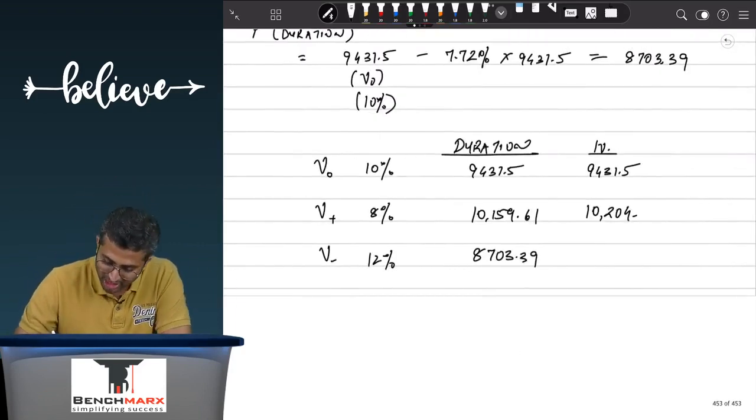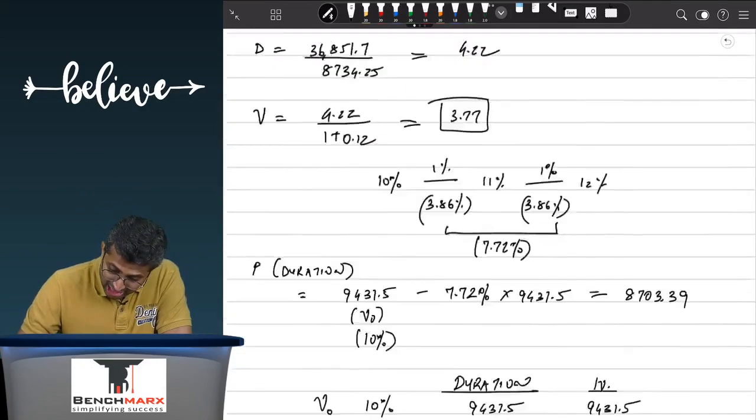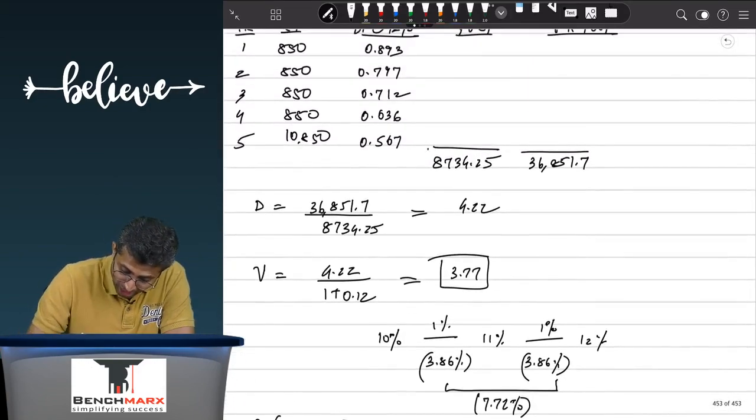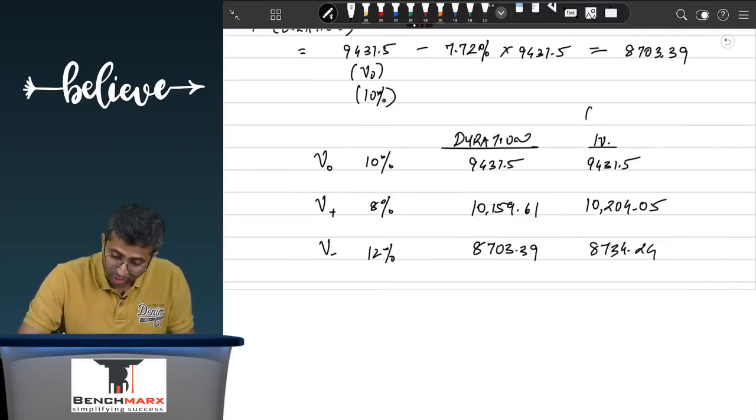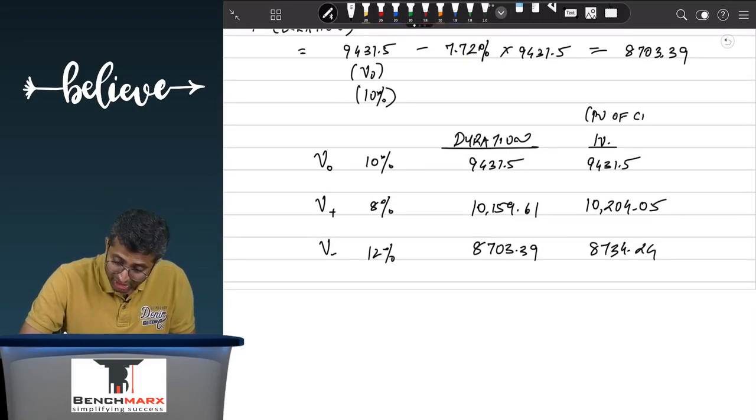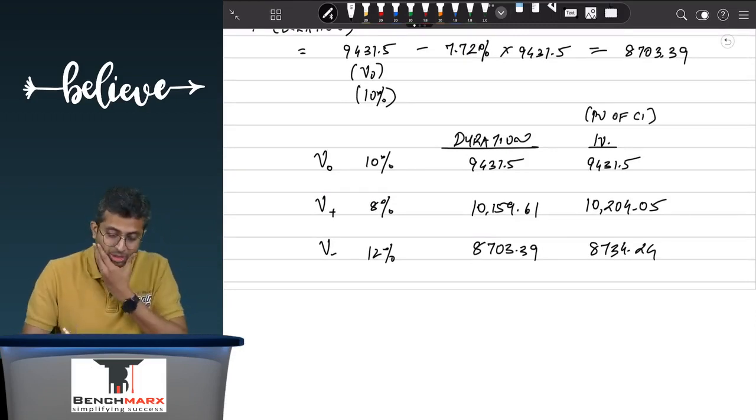Now this is 10,204.05 and this is intrinsic value. If I were to calculate, this is 8734.25. So this is 8734.25. This is a value that you calculated as a present value of future cash inflows, and there is a value as predicted by the duration statistics.